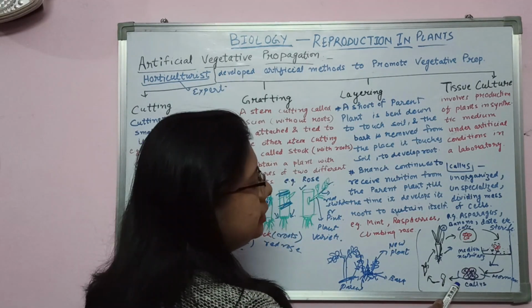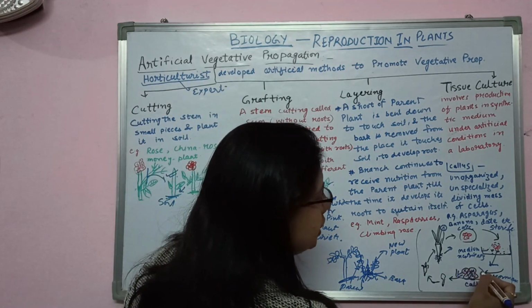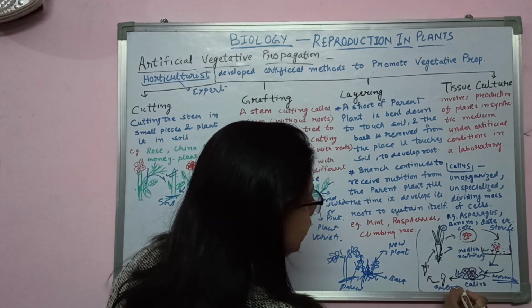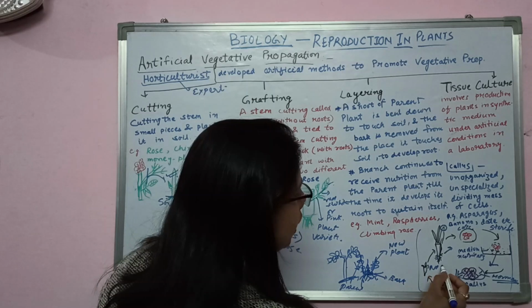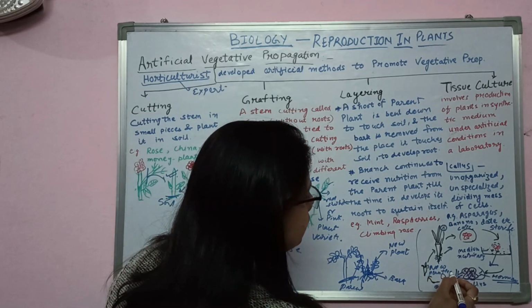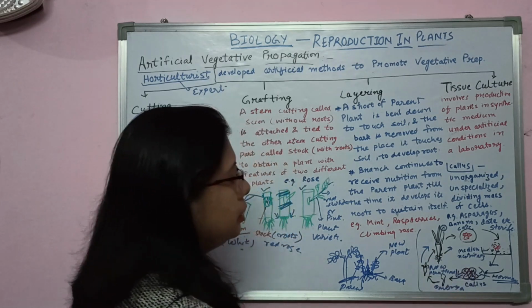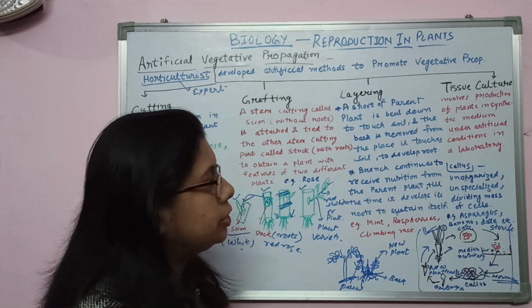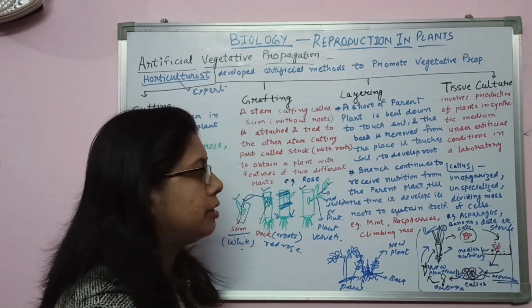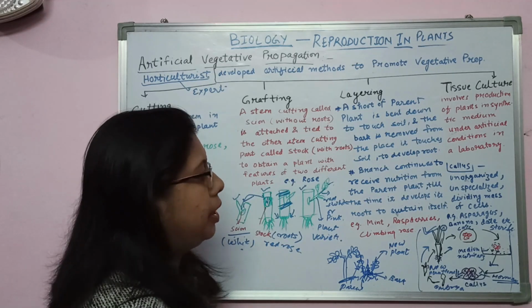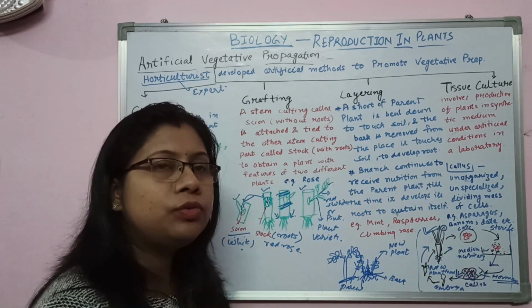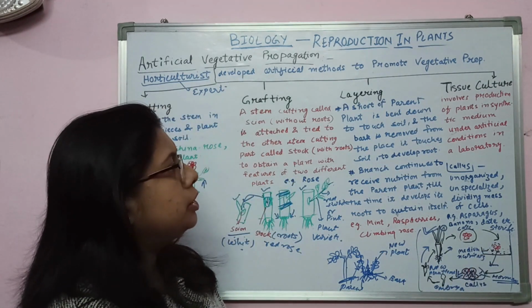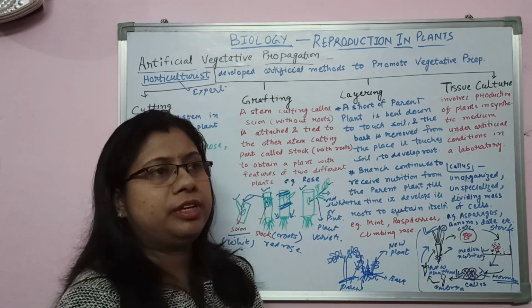And this callus, put it in a medium which contains hormones and is also rich in nutrients. Then it will develop into an embryo, and later on it will develop into a new plantlet, which you can further plant in the soil and get the new plant. So tissue culture is done in a laboratory in a sterile medium to get the same plant as the parent plant. You will find tissue culture in asparagus, banana, date, and this type of plants. Mostly tissue culture is done to save the variety of a plant.